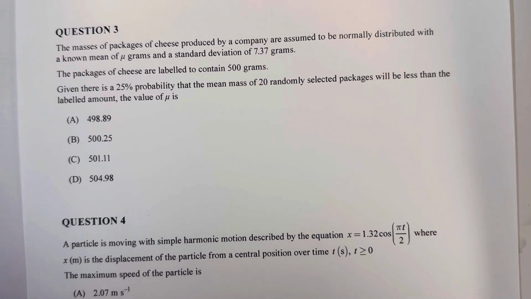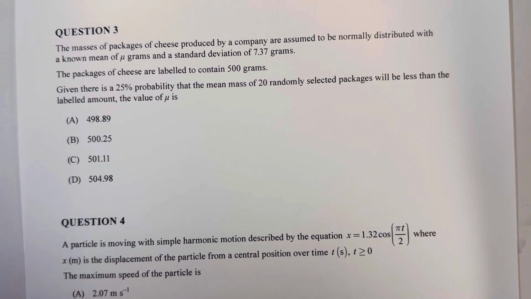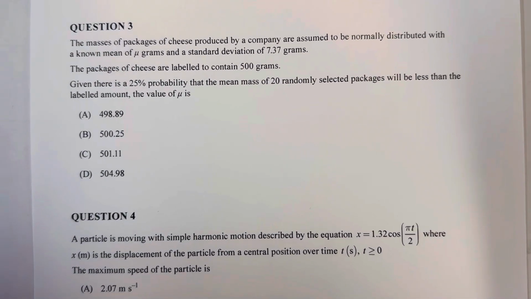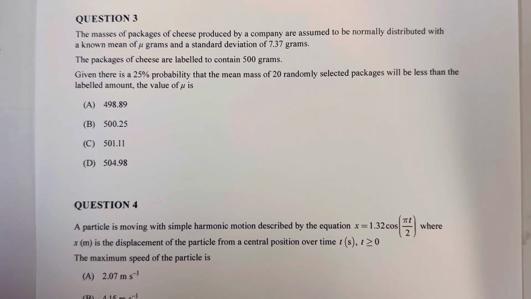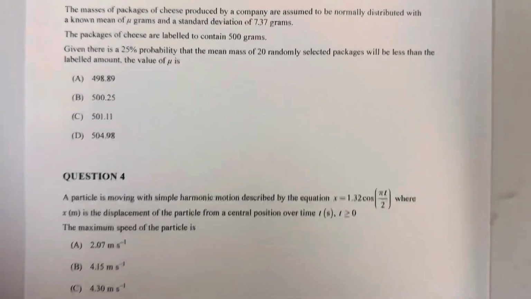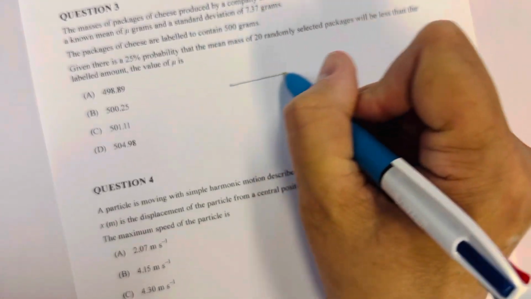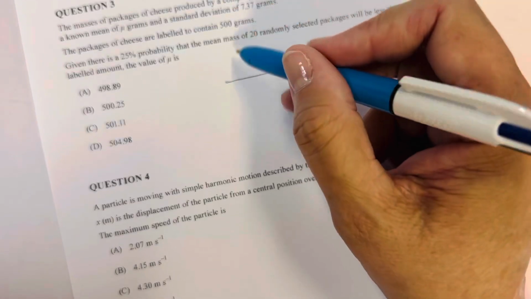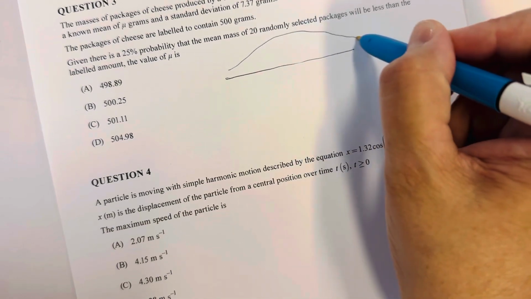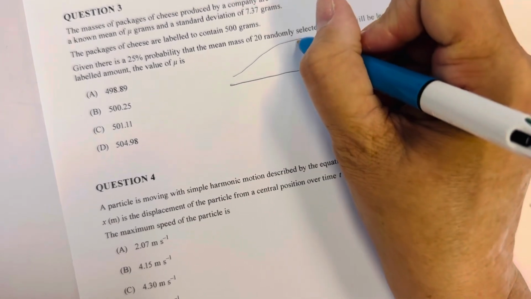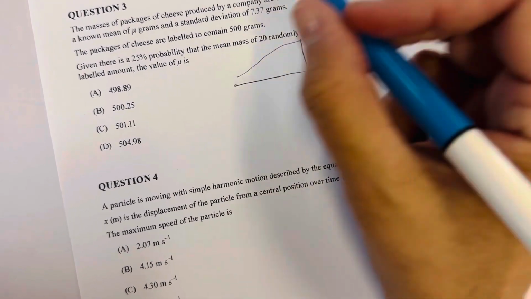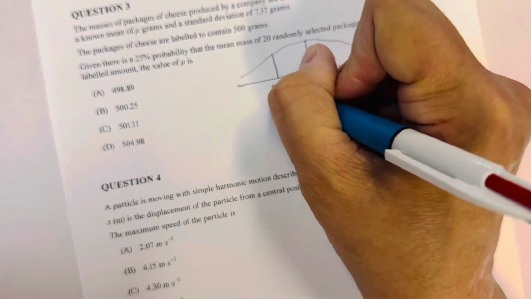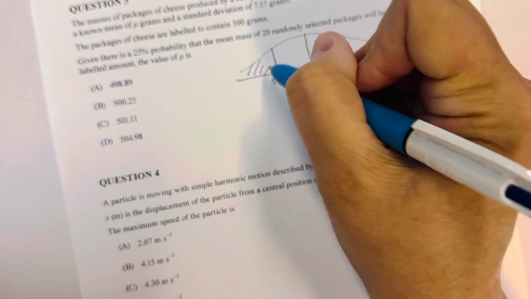Given there's about a 25% probability that the mean mass of 20 randomly selected packages will be less than the labelled amount, the value of mu is... This is normally distributed. Here's my mu, package 500, 0.25.